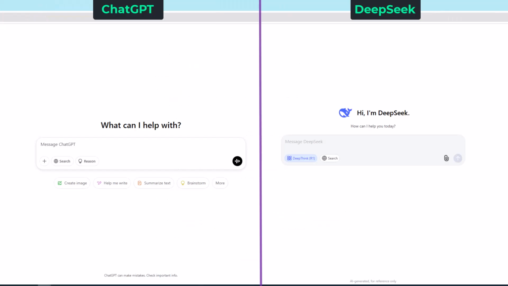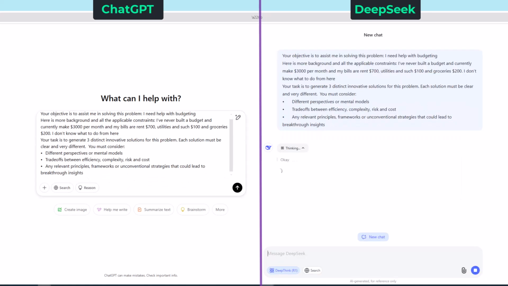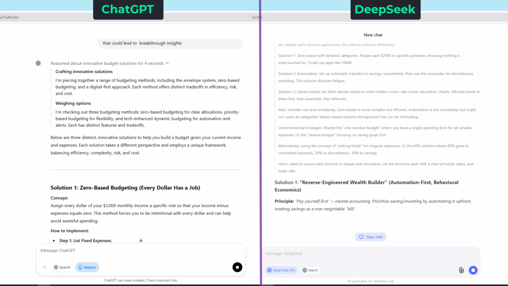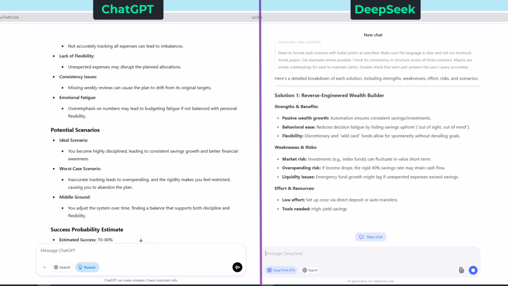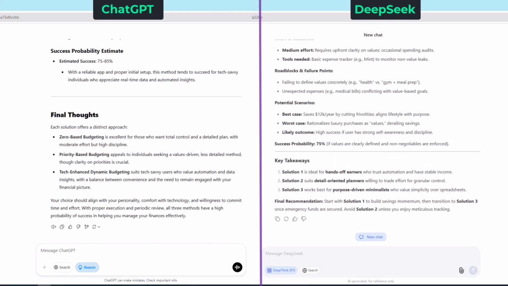Time for round 2, getting help with our budget. So let's go ahead and add our first step. And now let's add our second step. And now the third step.